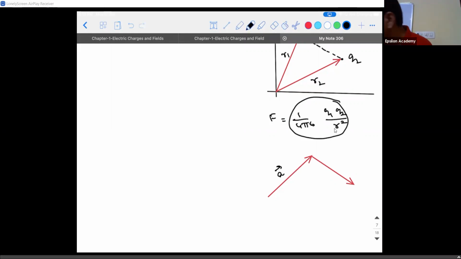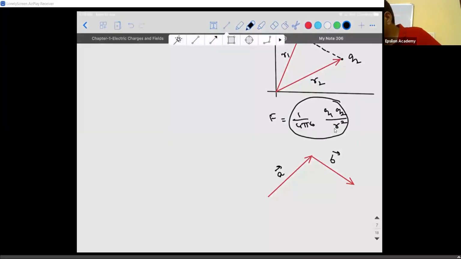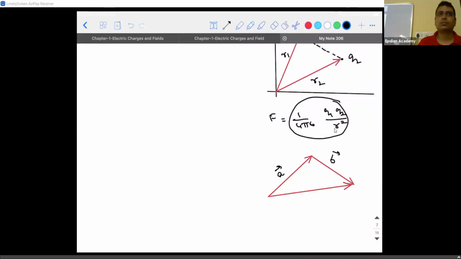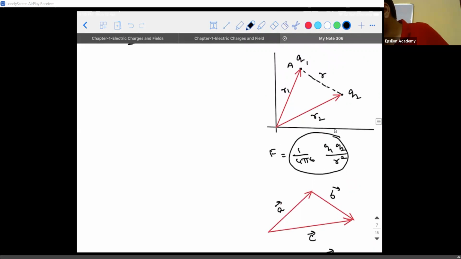So these two are said to be continuous vectors, right? If I call this the B vector, then what does the triangle law of addition state? If A vector and B vector are taken along the sides of a triangle in a continuous manner, in the sense that the ending point of the first vector is the starting point of the second vector, then the resultant is given by the closing side of the triangle taken in the reverse order. Then this is what I call the C vector. Then C vector is equal to A vector plus B vector. So this is the logic which we are going to use for the triangle here.